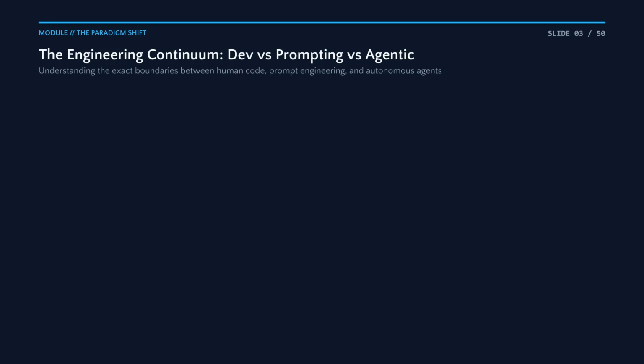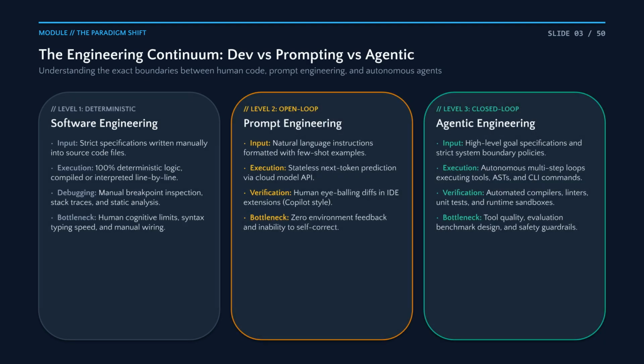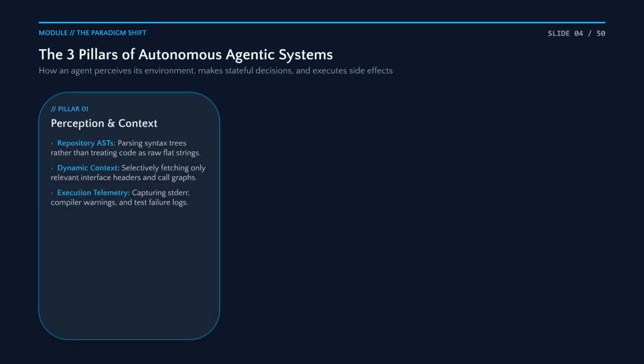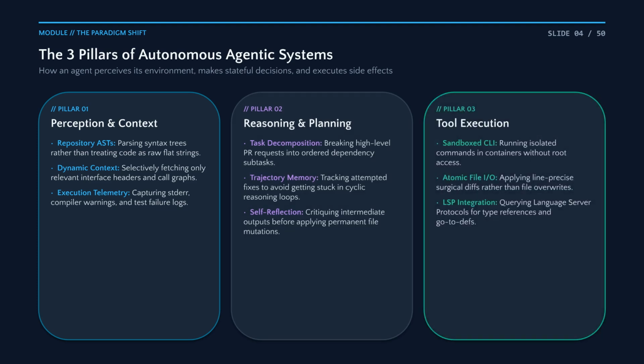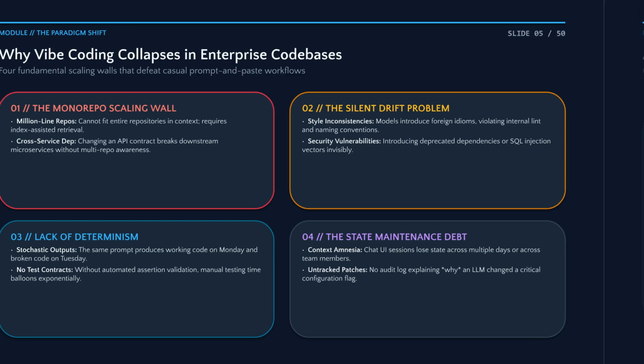Traditional dev is entirely human-crafted. Prompting adds stochastic generation, while agentic engineering wraps that stochasticity inside deterministic boundaries. An agent is a triad. Perception observes the code, planning structures the changes, and tool execution safely applies them. In large codebases, naive prompt and paste hits a wall. This is exactly why organizations are adopting agentic frameworks that enforce determinism.